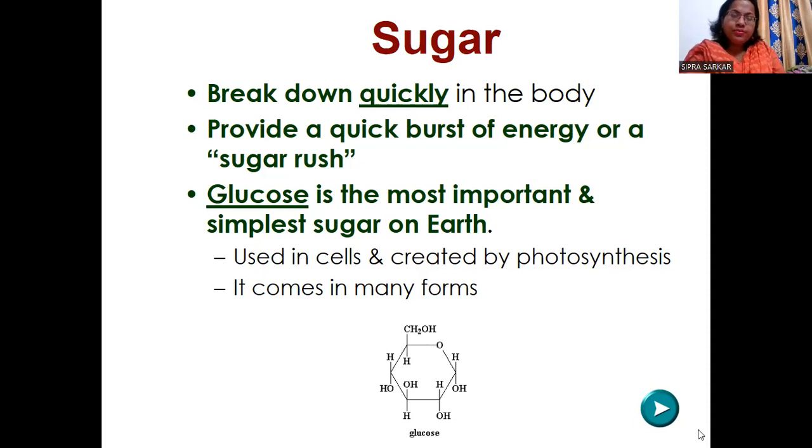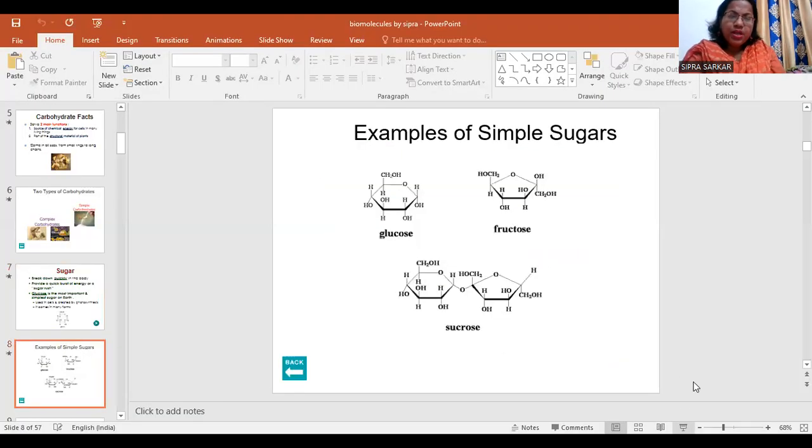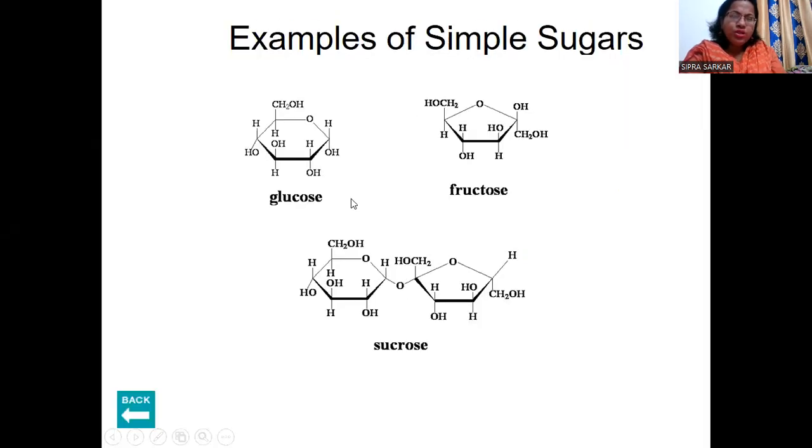Now coming to the next part. Examples of simple sugars are glucose, fructose and sucrose. Glucose contains CHO, that is the aldehyde group. Fructose is 5-membered, not 6-membered, and it contains the keto group.